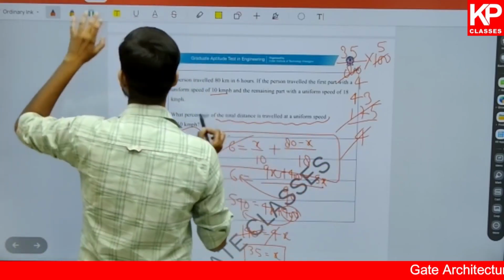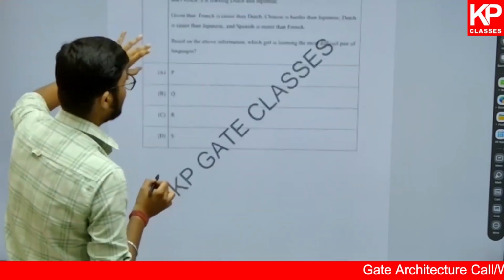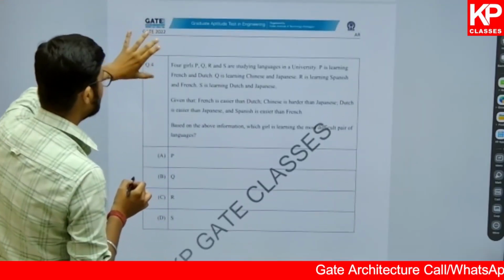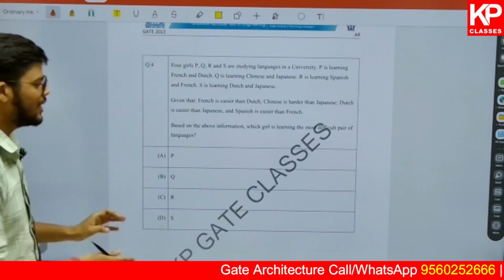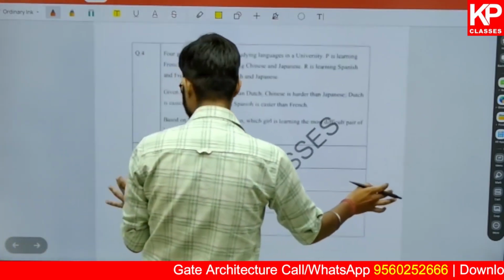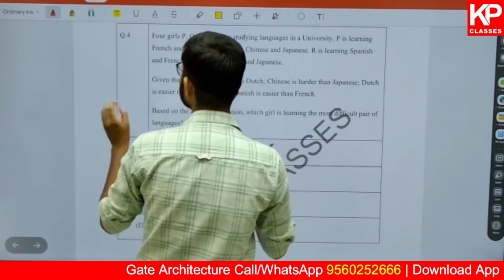Total time is equal to T1 plus T2, and that's how we can simplify it and get the answer. Now here comes question number 4. Again, it requires no prior knowledge of the subject, but if you have a basic understanding of the same, you will take less time on these kinds of questions.